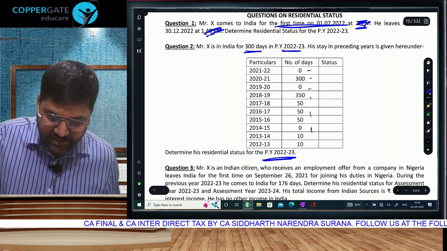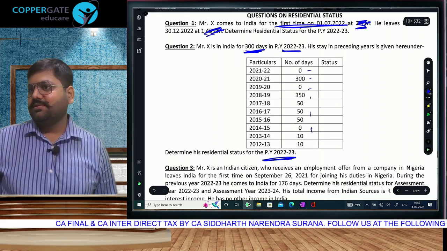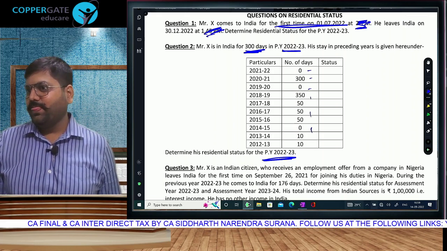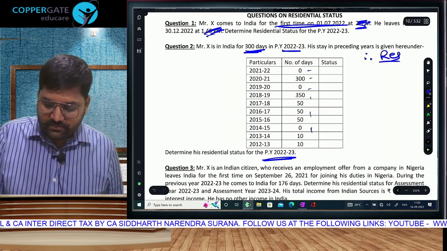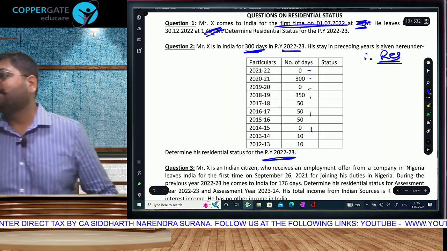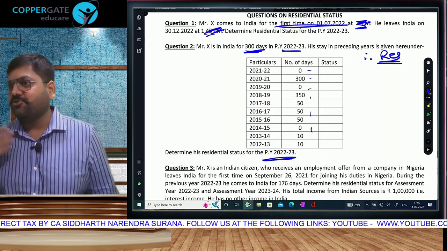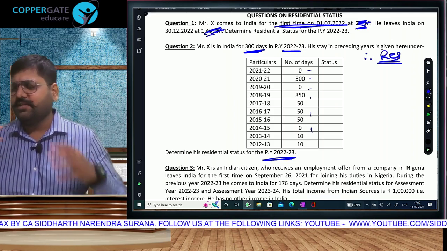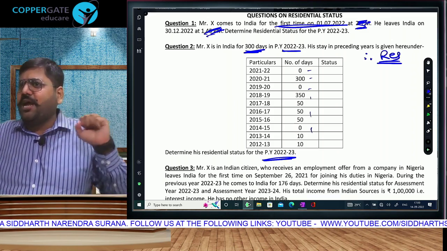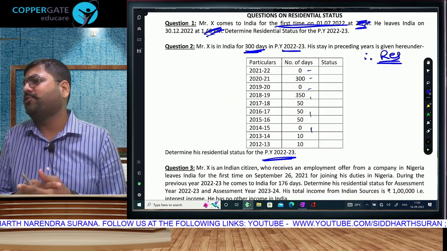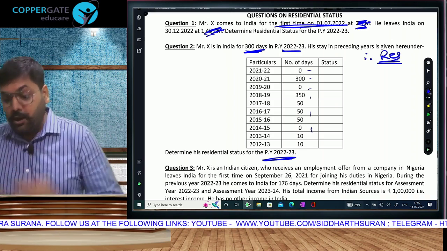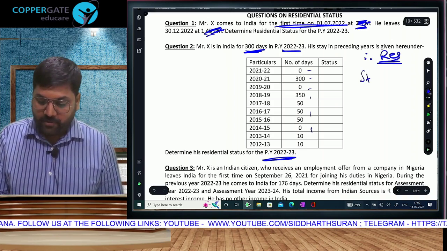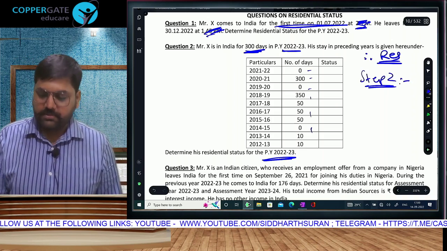We don't need to check anything after this. Once it is 300, we don't need to check anything. Therefore, the assessee has become resident. Now, do you understand? 60 or 365 or anything is not relevant anywhere. Nothing is relevant. 182 is that powerful condition that thereafter you don't have to check it. So he has become a resident. Now that he has become a resident, we will perform our step number 2.